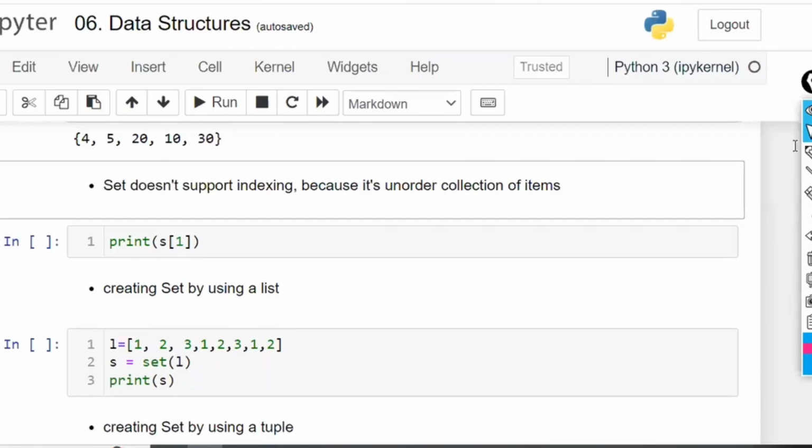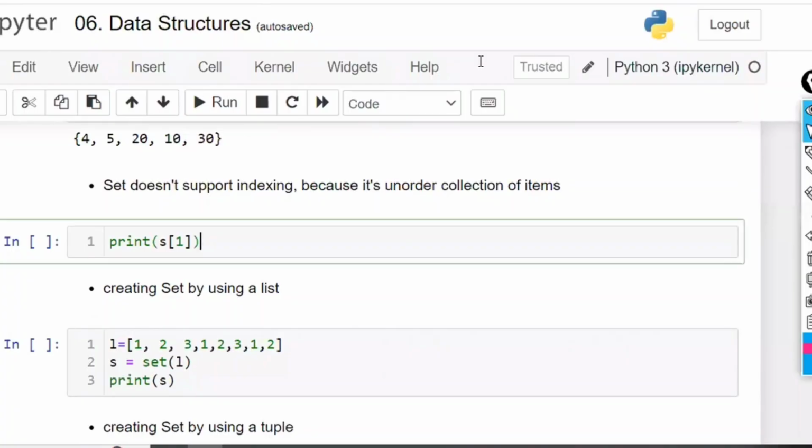A set doesn't support indexing because it is an unordered collection of items, right? One of the students in the chat box is asking, what is the use of set? The use of set is that we can remove the duplicates. This is the first use as of now. Further on, we are going to see other uses also. I told you, set is not completed yet, right? So by the end of the set, you will understand what the use of sets is.